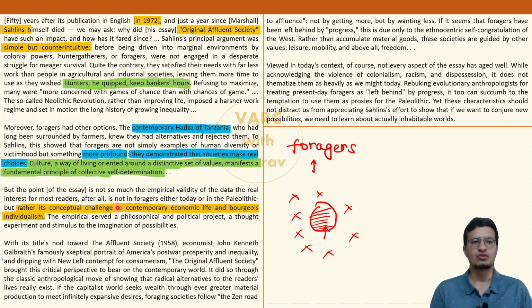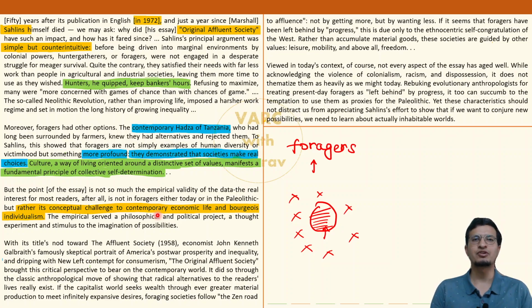So the goal of this essay is to bring before the reader an imagination of a lot of possibilities. कि ऐसे भी जिंदगी possible है. ठीक है? All right. So what is given to us in the first three paragraphs, and the tone of the author of this passage seems very appreciative regarding Salins and the conceptual idea which Salins has put forward through this essay.